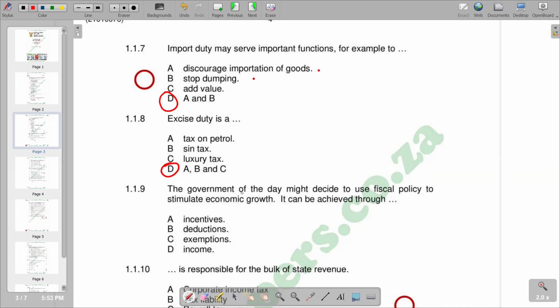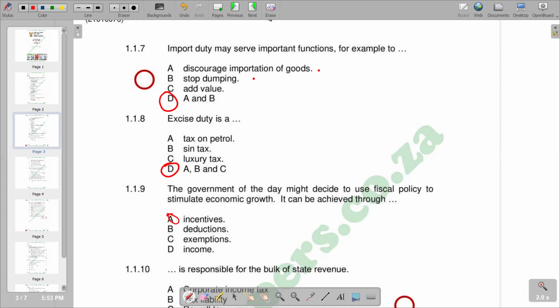Then look at 1.1.9. The government of the day might decide to use fiscal policy to stimulate economic growth. It can be achieved through. So according to the response given, you see that it can be achieved through incentives. So we have A as the correct response. Remember, incentives may come as tax incentives, whereby it's an aspect of a government policy in terms of taxation policy designed to encourage economic activity by reduction of tax payments.